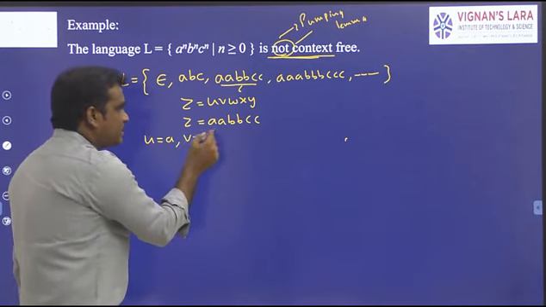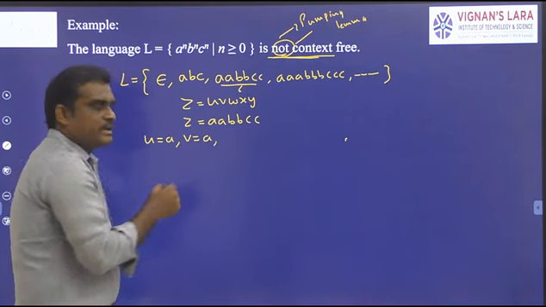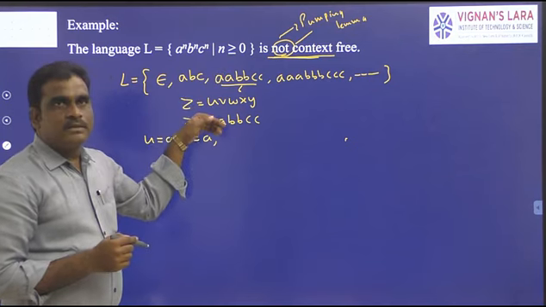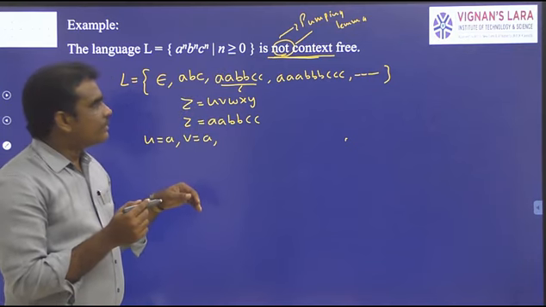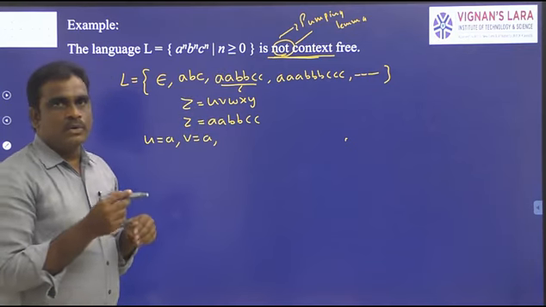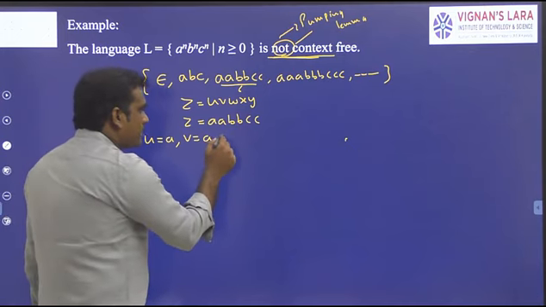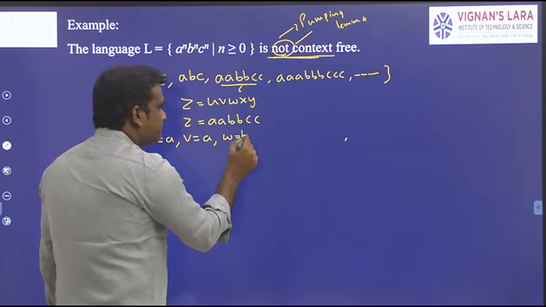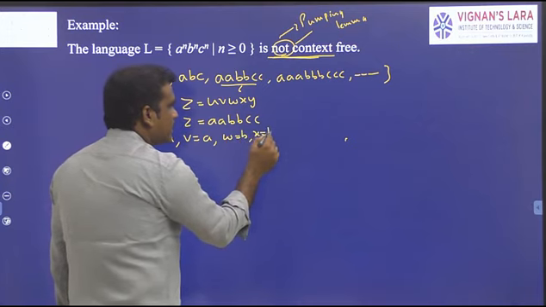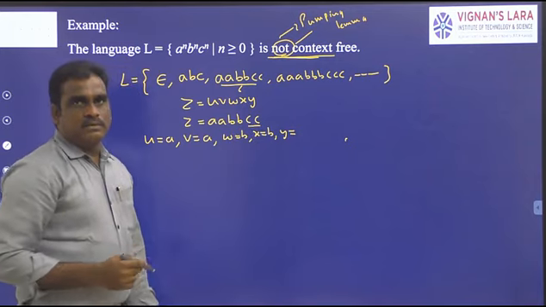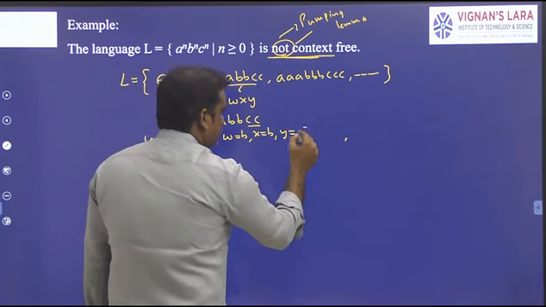V means nothing but the second symbol, compared with only one symbol. Because we are taking the string length as minimum 5, don't take much more length. Now take W equal to B and X equal to B, and Y equal to the remaining string, that is C.